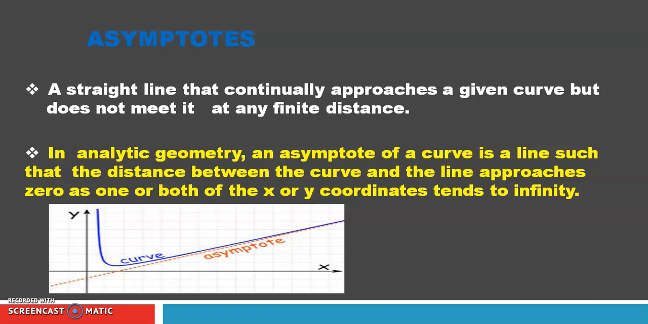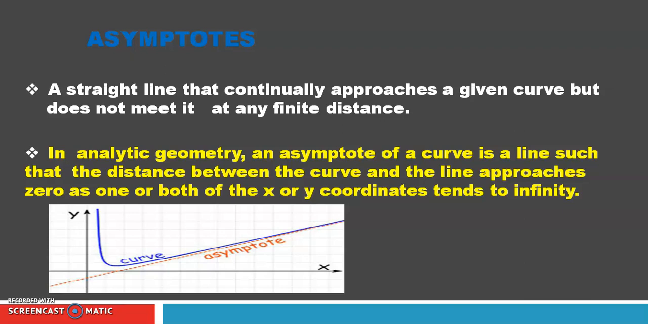What is meant by an asymptote? An asymptote is a straight line that continually approaches a given curve but does not meet it at any finite distance. If a point is continuously moving and you want to draw a tangent, it is not possible, but we can draw a line which is very near to the curve. It means a straight line that continuously approaches a given curve but does not meet it at any finite distance. Since it comes in analytical geometry, an expert gave a definition like this: an asymptote of a